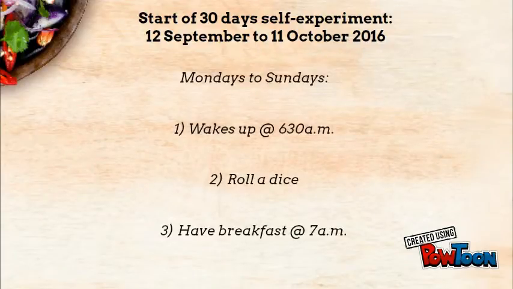The participant started her 30-day self-experiment on 12 September and it ended on 11 October. From Mondays to Sundays, she wakes up at 6:30 a.m. and then she uses the internet to roll a dice to determine the types of carbohydrates she will have for lunch. She then takes her breakfast at 7 a.m. in the morning.